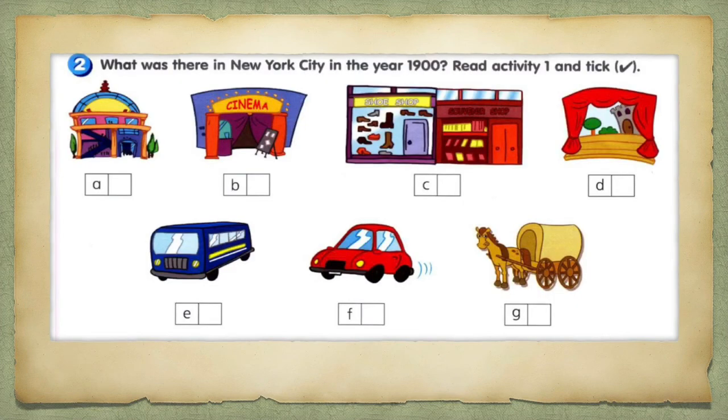Now look at this exercise. What was there in New York City in 1900? Tick the correct answer. Tick the correct picture.